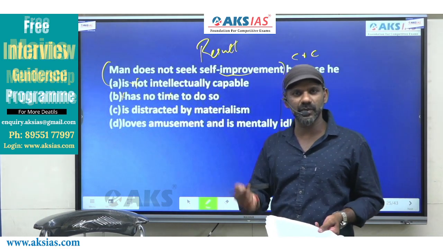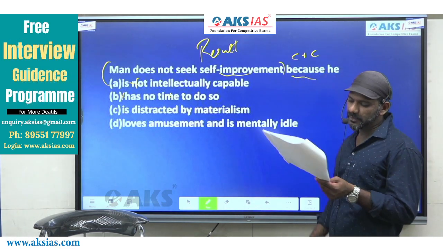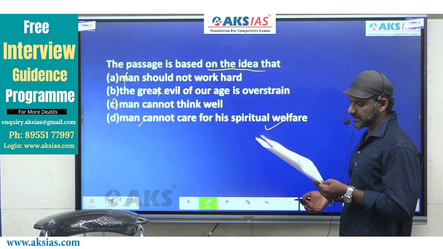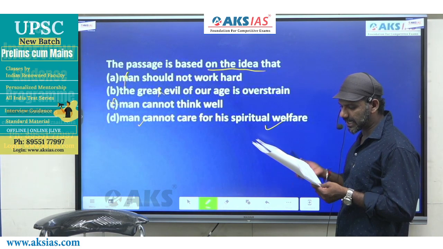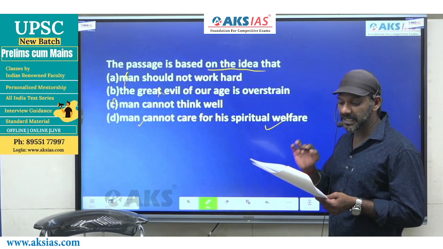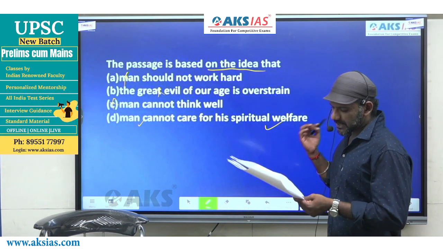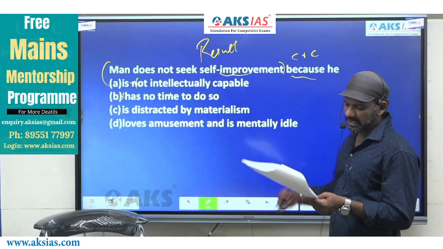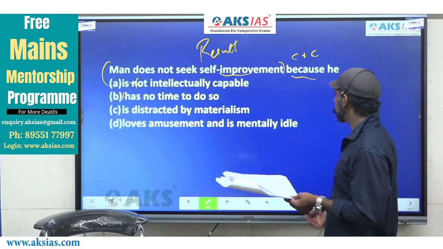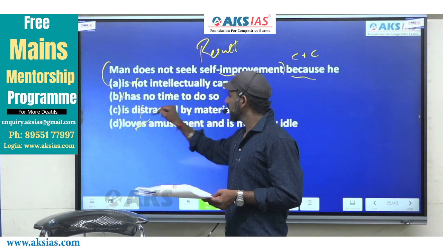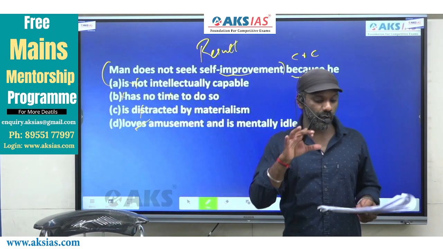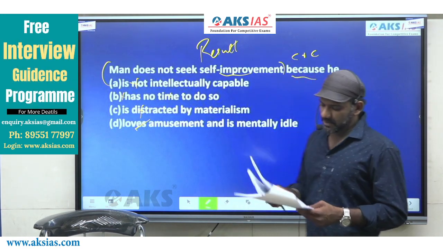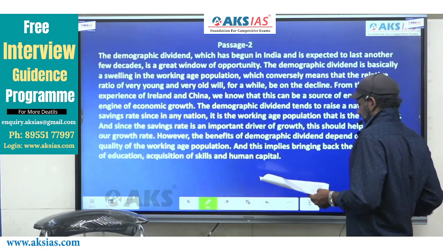It's all about entertainment. What entertains him? Loves amusement and is mentally idle. He does not want to think. It means he wants to be mentally idle because he does everything that makes him mentally idle. So loves amusement and entertainment. The answer must be option D. A, B and C don't find mention in the paragraph actually. Fine. The next one.